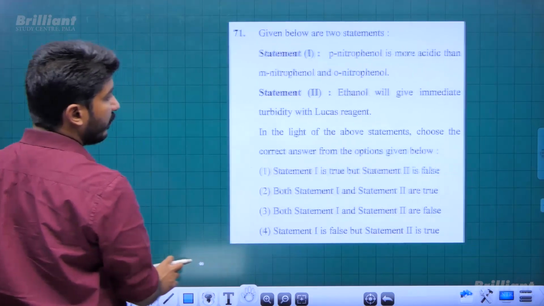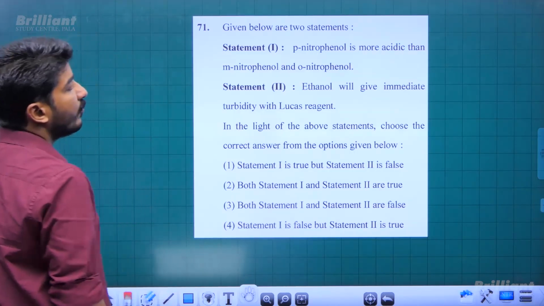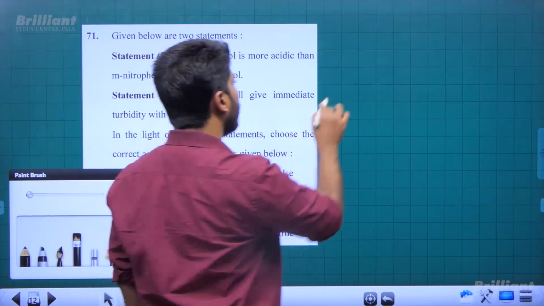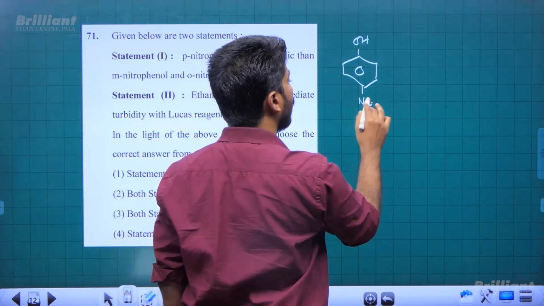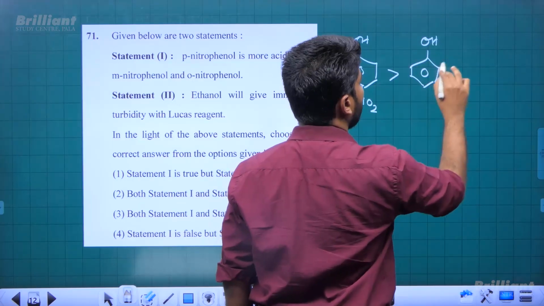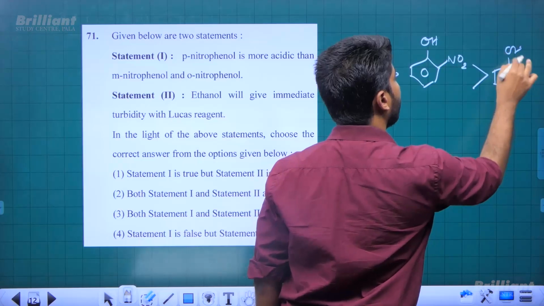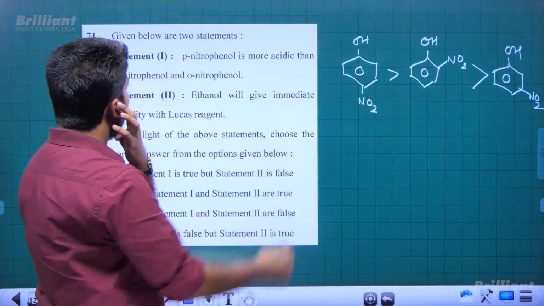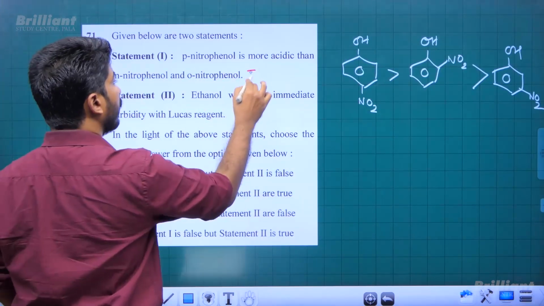Next one again, statement 1, statement 2 type. Paranitrophenol is more acidic than metanitrophenol and orthonitrophenol. That is correct. If we arrange them in the increasing order of acidity, paranitrophenol will be most acidic among nitrophenols, then orthonitrophenol, and the least acidic will be metanitrophenol. So the first statement is correct. Para is more acidic than both ortho and meta isomers. So this is a true statement.